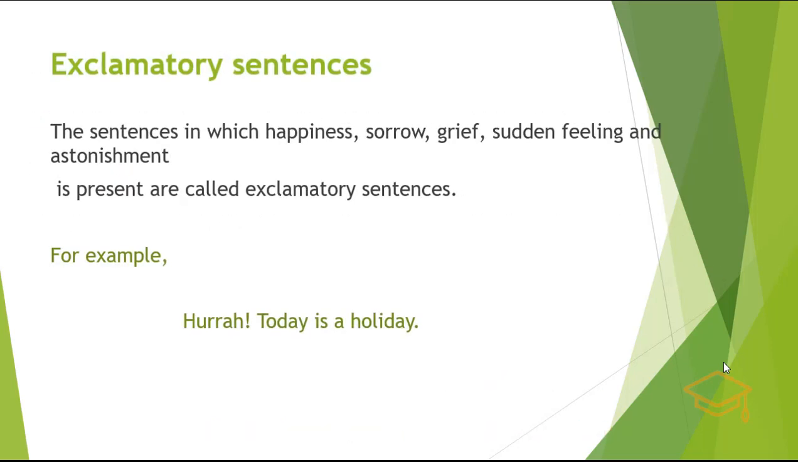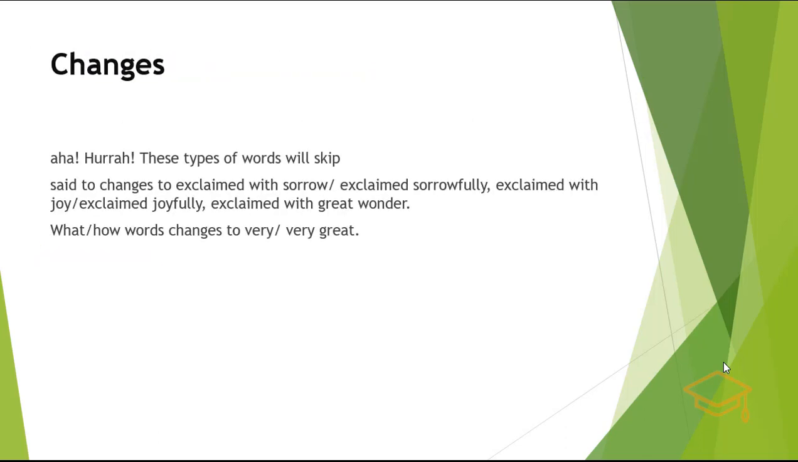The fourth kind of direct and indirect speech is exclamatory sentences. What are these sentences? The sentences in which happiness, sorrow, grief, sudden feeling, and astonishment are present are called exclamatory sentences. For example, "Hurrah! Today is a holiday." What will be the changes? Words like aha and hurrah will be skipped.